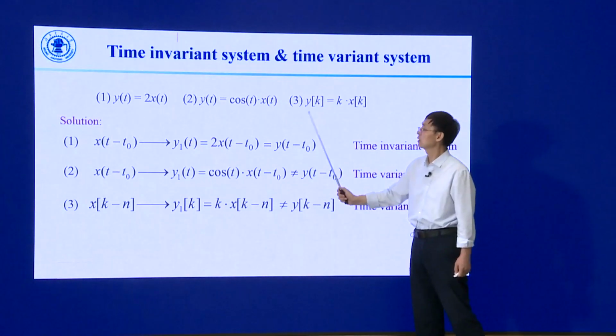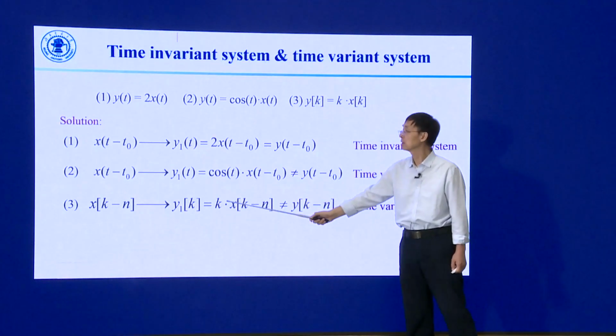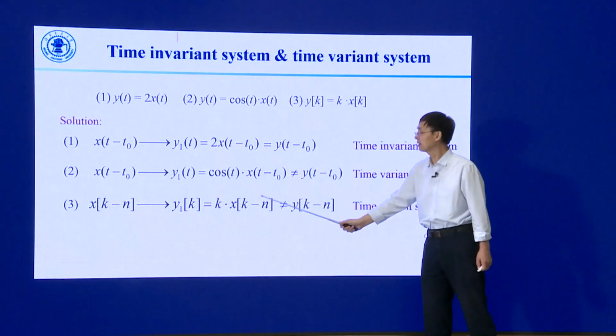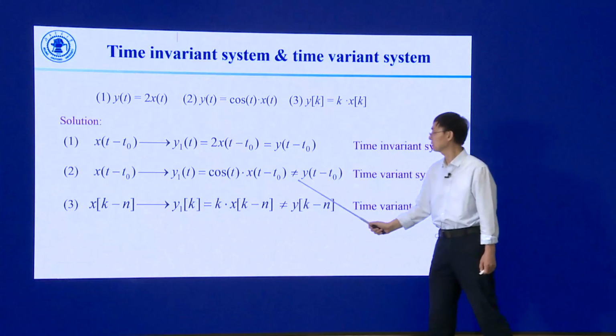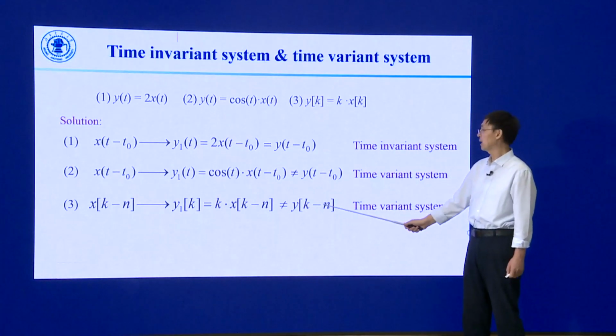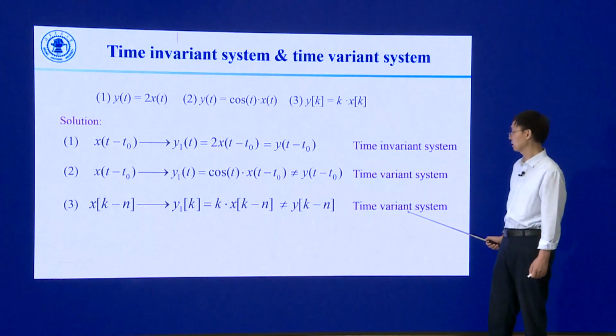For this system, when the input signal is time shifted by n, according to this equation, we can find this result does not equal y of k minus n. So the system is time variant.